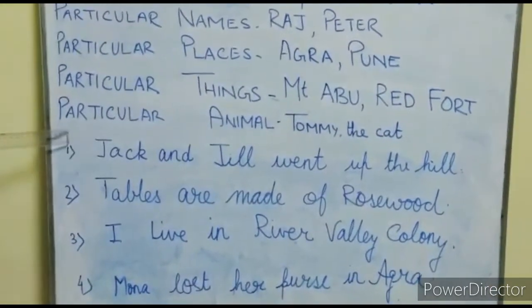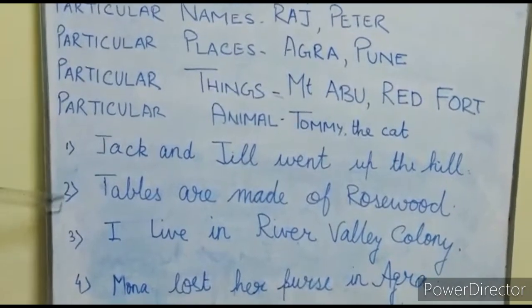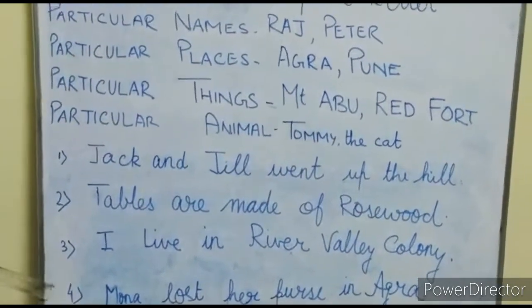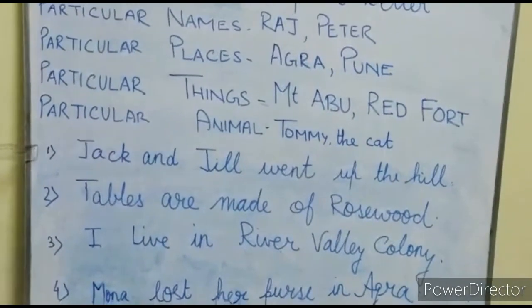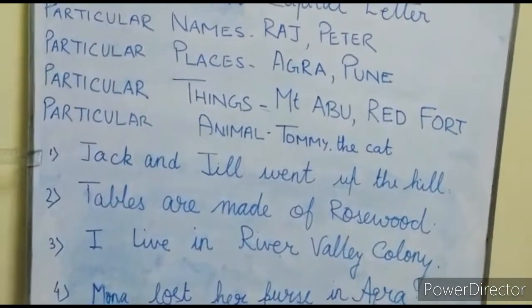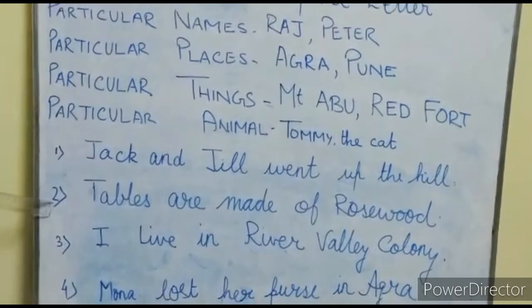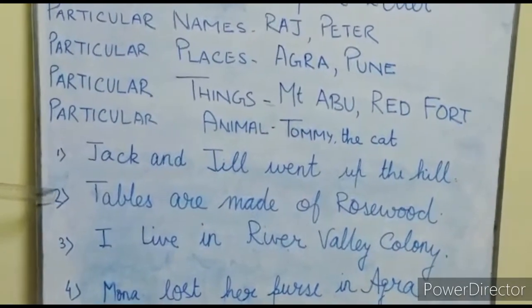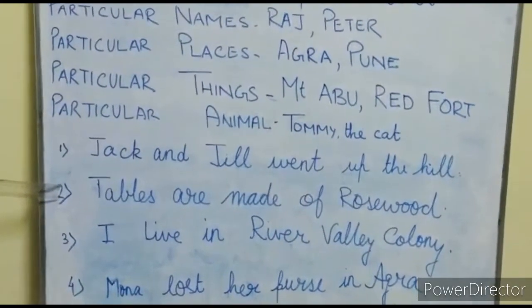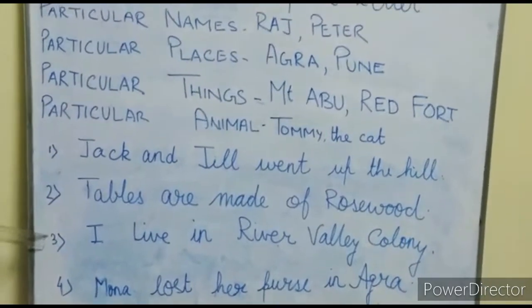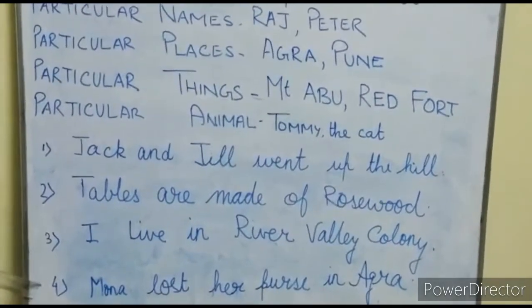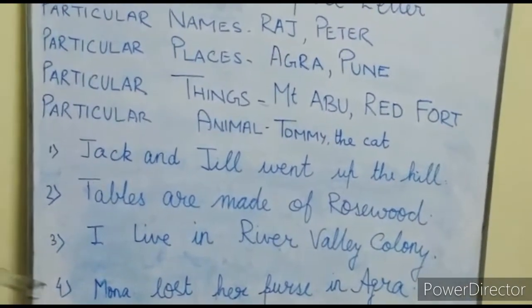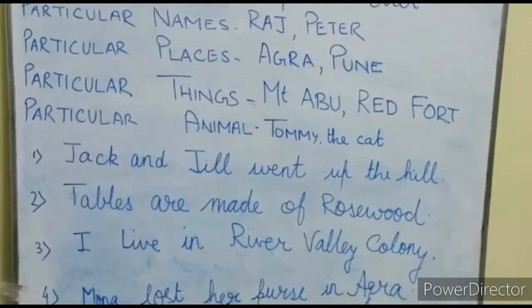Now quickly note down sentence number 1, 2, 3 and 4 and underline the proper noun in these sentences. Number 1 I have told. Now note down number 2. Tables are made of rosewood. I live in River Valley Colony. Mona lost her purse in Agra. I am giving you a few minutes. Just note down.